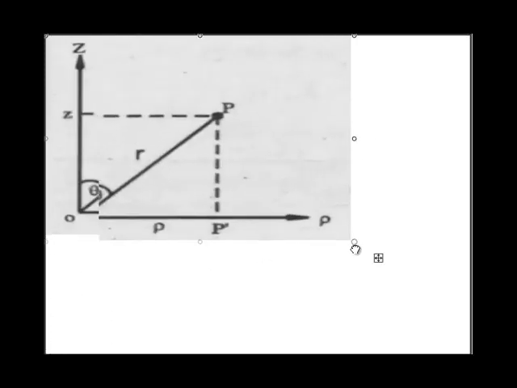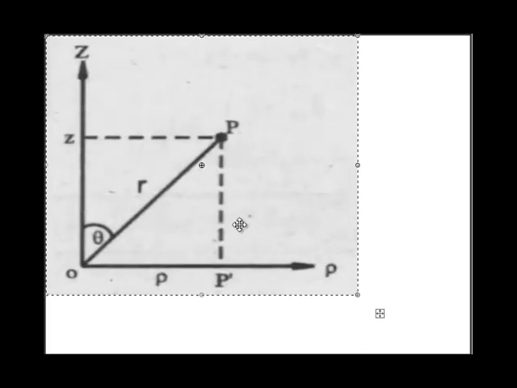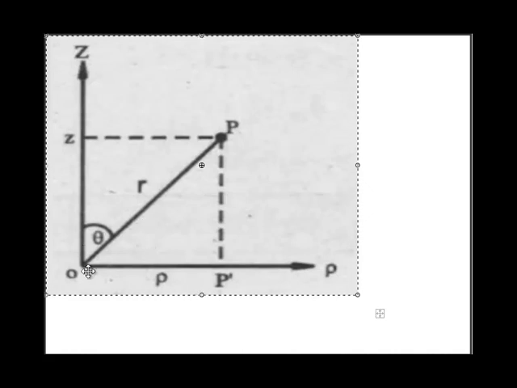Consider this figure, the same figure. We have chosen the aspect in the direction perpendicular to the plane containing this radius r. In this figure you can easily see theta, the angle between the radius and the z axis. So these are the three coordinate systems.